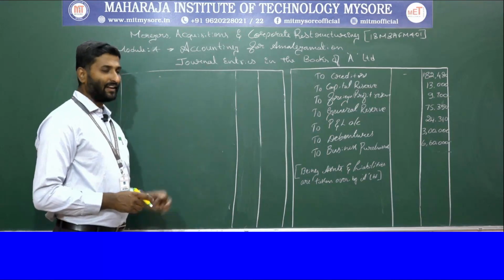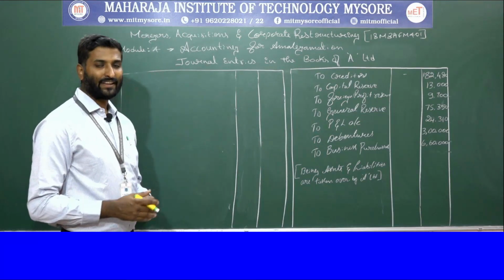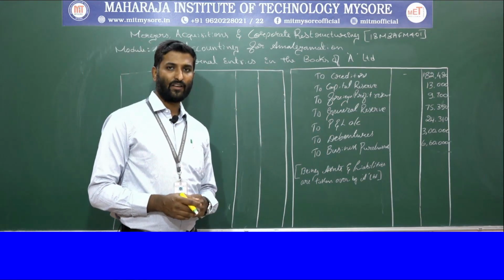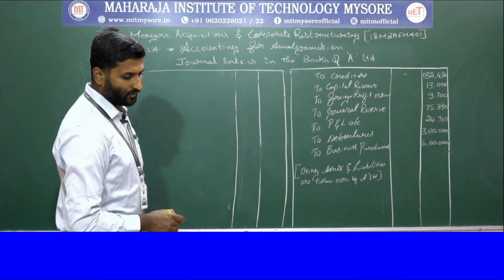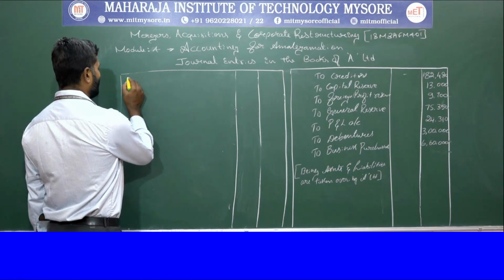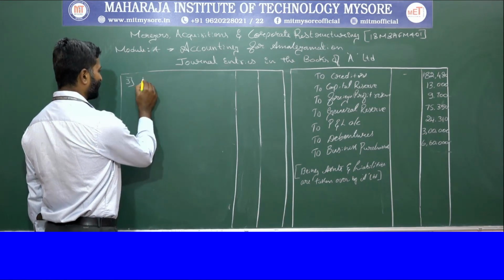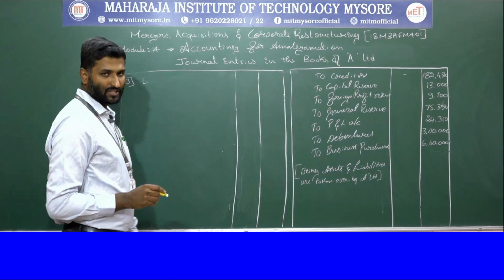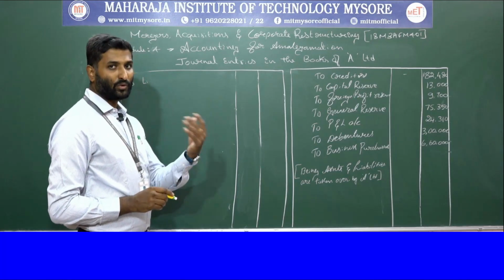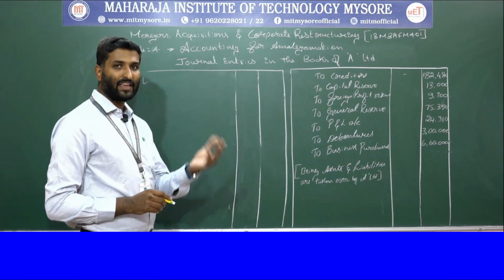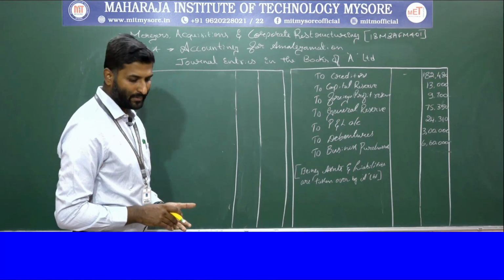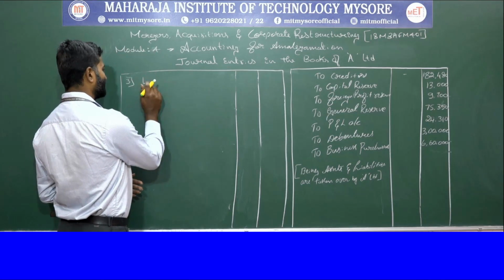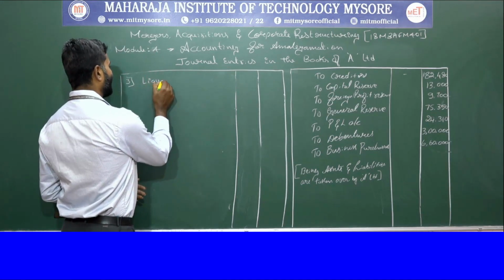So in the third journal entry, in the problem they have given that the entire business purchase consideration value is paid through the equity shares. Therefore, in the third journal entry we are going to make a payment through equity capital, by raising the equity capital we are going to pay the liquidators of B Limited. So the third journal entry will be liquidator